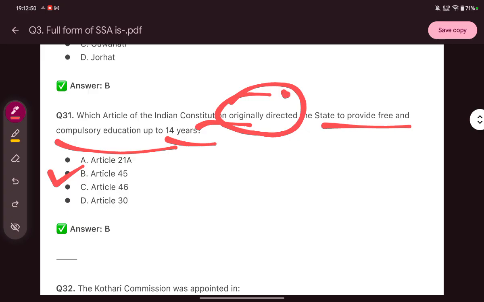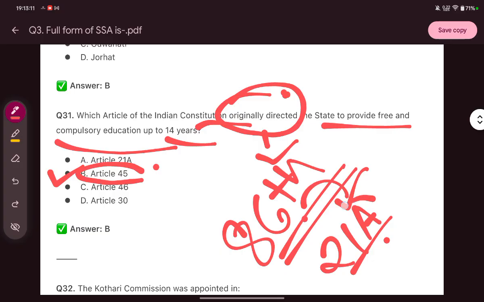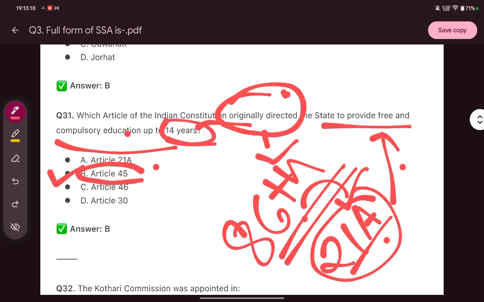Earlier it was Article 45 in which the free and compulsory education was stated, but later in the 86th Amendment, the Constitution provided Article 21A, and from then, Article 21A provides for the free and compulsory education up to 14 years.